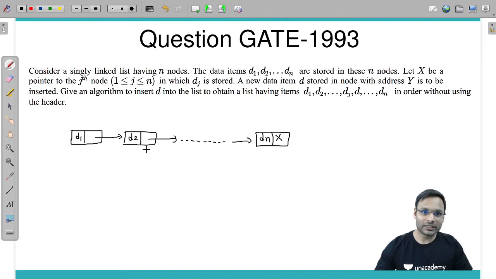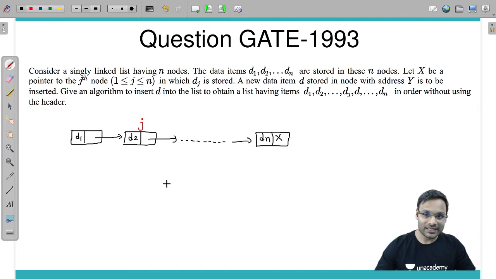So there is a pointer which points to some jth node, suppose this node in which Dj is stored. Fine. I have taken j as 2, so D2 is stored in the second node.